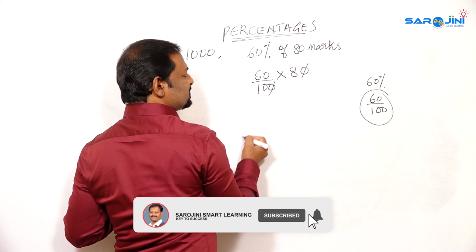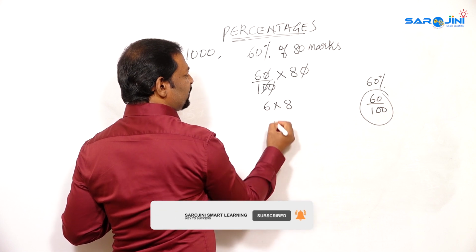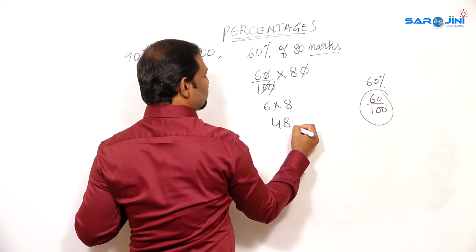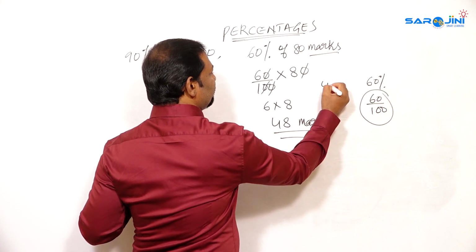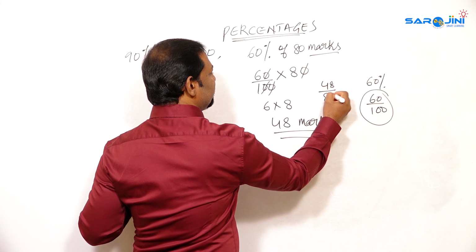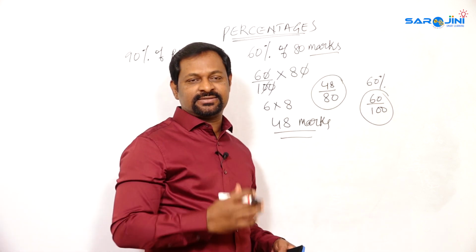0, 0 get cancelled. 0, 0 get cancelled. You are left with 6 into 8, that is 48. So the question is in marks. So 48. That means you got 48 by 80. This is the way you are going to get it in school or college.